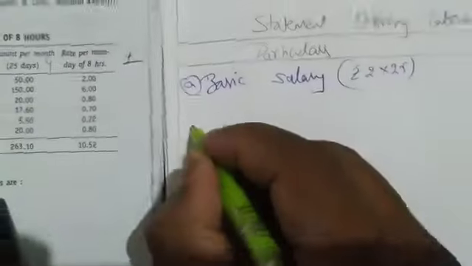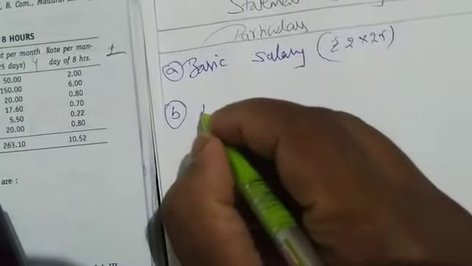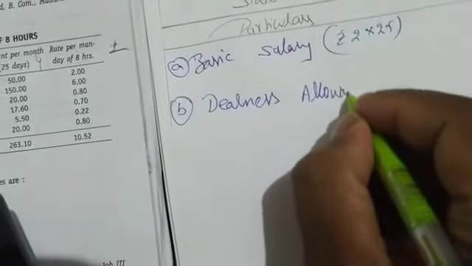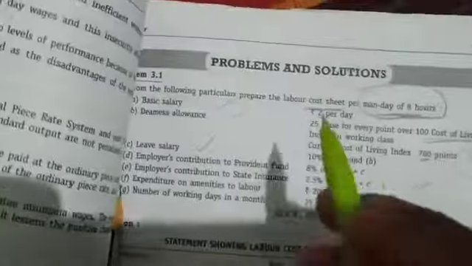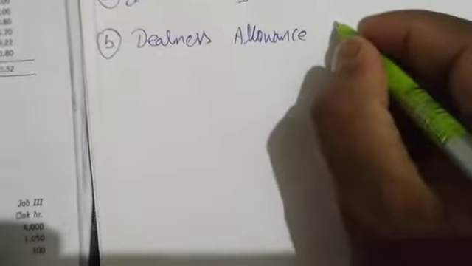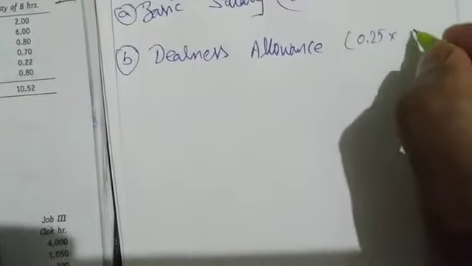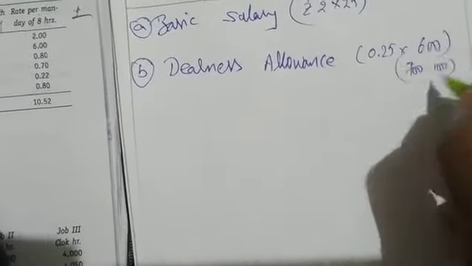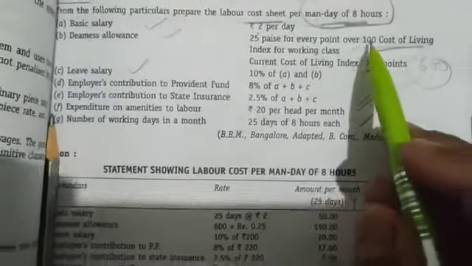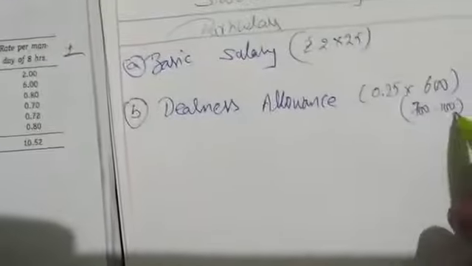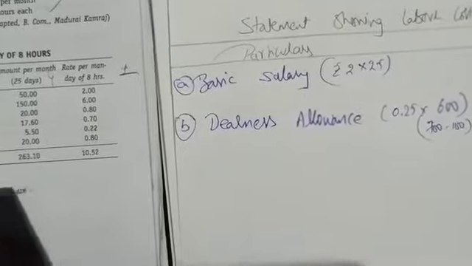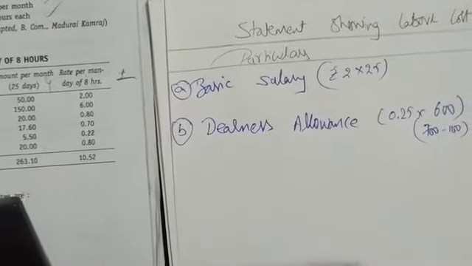Okay. Next, what we have? DNS allowance. This I am writing as B because my calculations are, he is saying A plus B plus C. B is what? DNS allowance. How much is he saying? 25 paisa over and above 100 points. So we take 0.25 into 600 points. Current points are 700. He is saying over 100 means we have to deduct 100. 700 minus 100 is 600, into 0.25. We are getting 150.